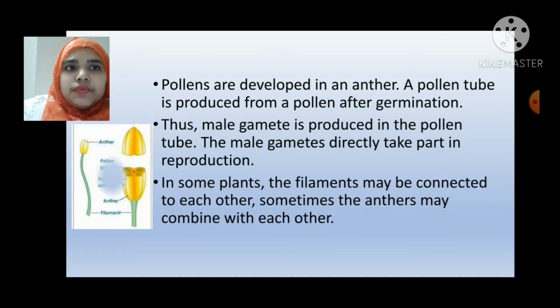Pollens are developed in an anther. A pollen tube is produced from a pollen after germination. Thus, male gametes are produced in the pollen tube. The male gametes directly take part in reproduction. In some plants, the filaments may be connected to each other. Sometimes, the anthers may combine with each other.